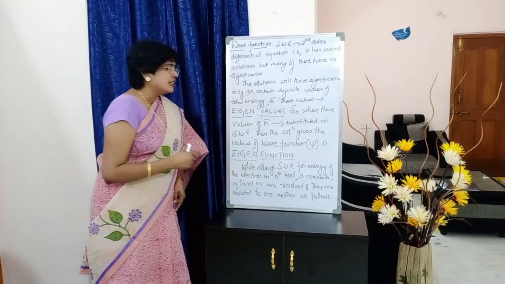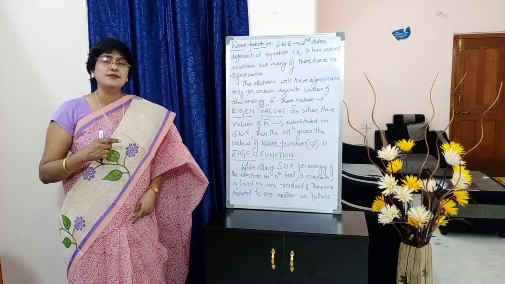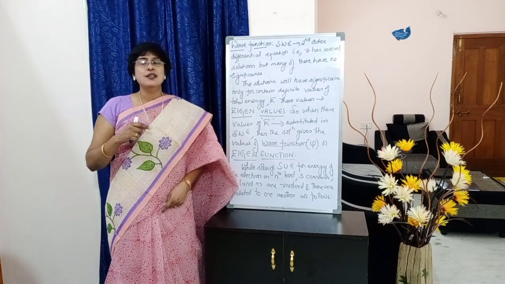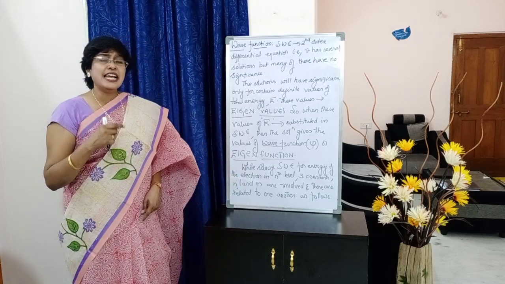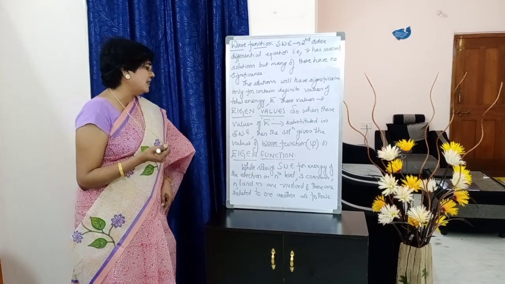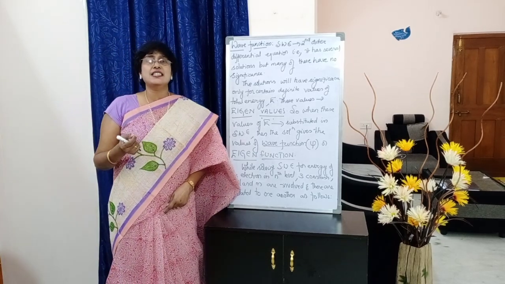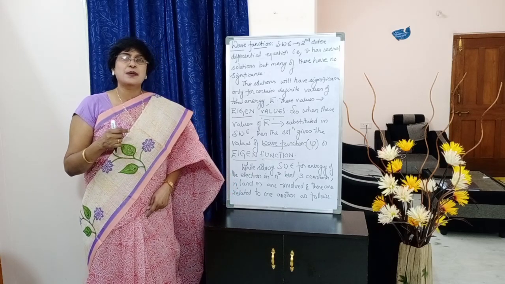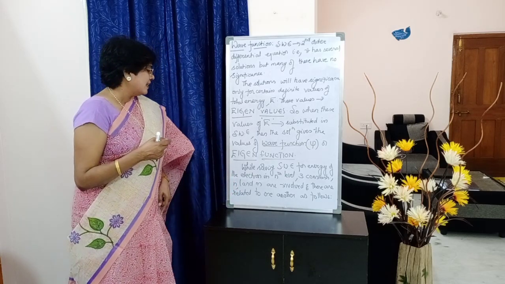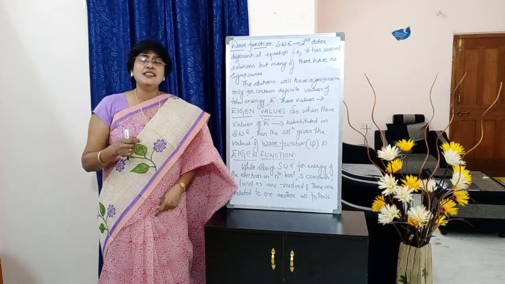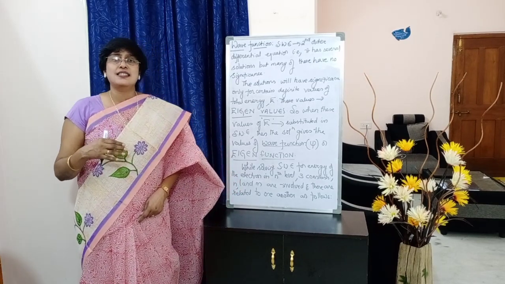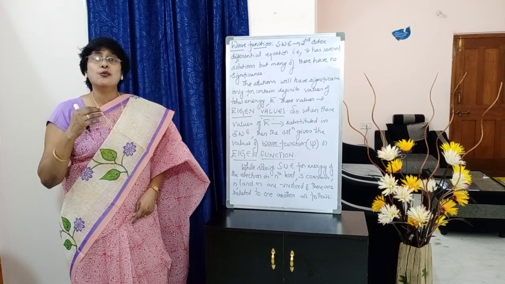While solving the Schrödinger wave equation for the energy of an electron which is present in the nth level, three constants N, L, M are involved, and these three constants are related to one another.